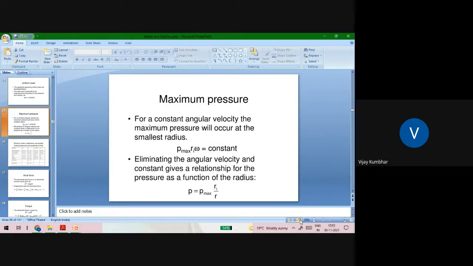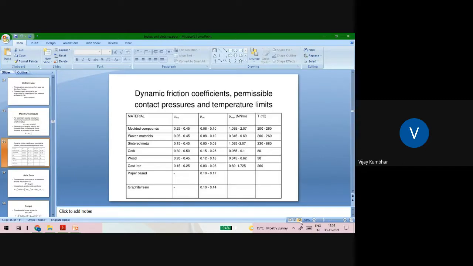Maximum pressure, for a constant angular velocity, will occur at the smallest radius, that is P max Ri into omega is equal to constant. So eliminating the angular velocity and constant gives the relationship between the pressure as a function of radius r, that is P is equal to P max Ri into r.